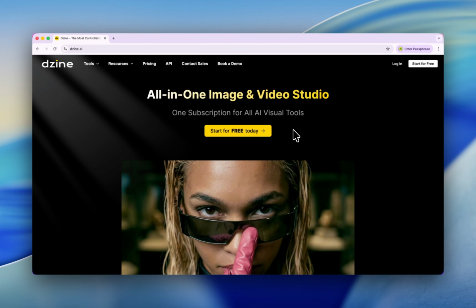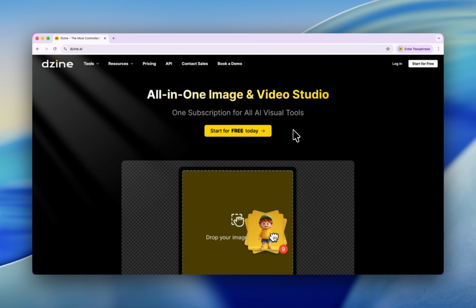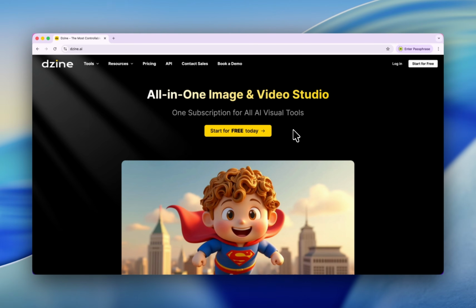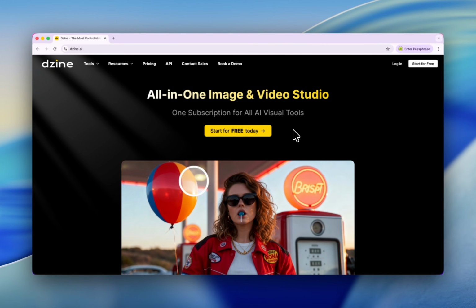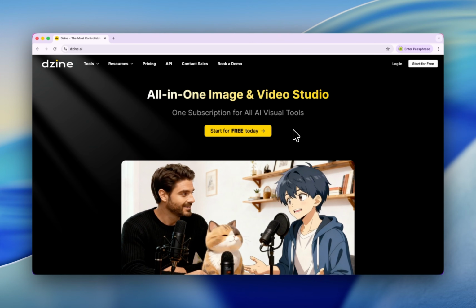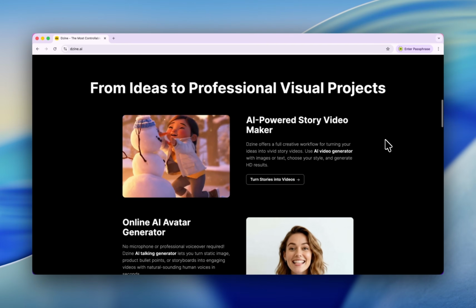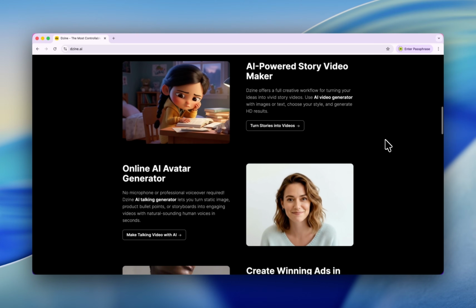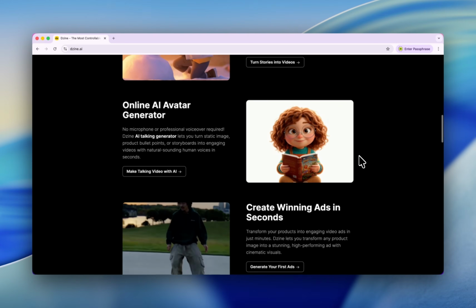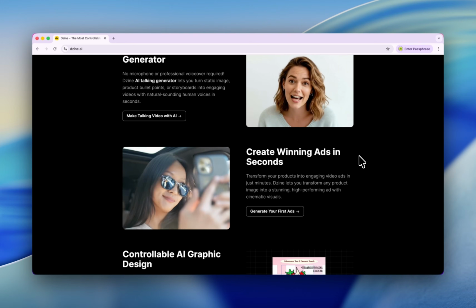If you came across my last video about Dzine, you must remember that I was so impressed by how Dzine AI controls the result of the AI images and also videos. And today the features even get stronger. You can generate not only images but also videos, and also you can use the online AI avatar generator to generate your own AI avatar and create winning ads in seconds.